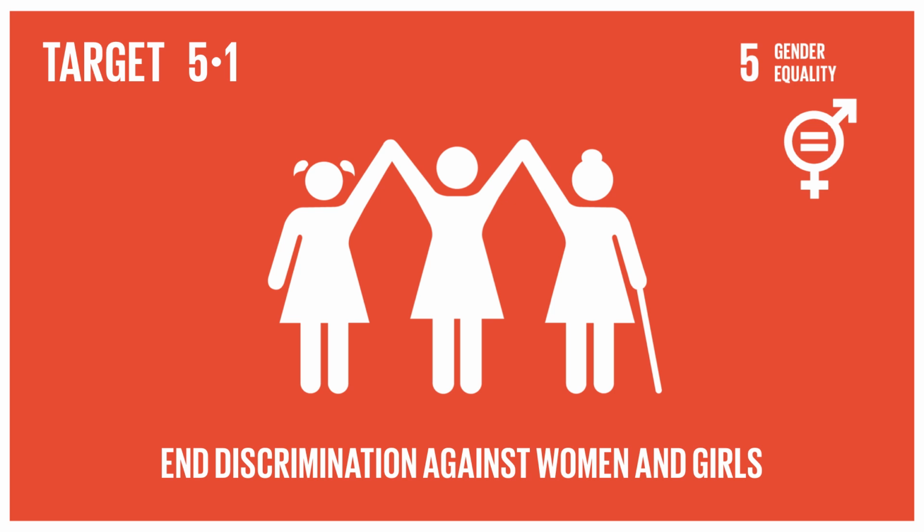SDG 5 is to achieve gender equality and empower all women and girls. Within SDG 5 are 9 targets, of which we here focus on Target 5.1, which is end all forms of discrimination against all women and girls everywhere. Target 5.1 has one indicator.